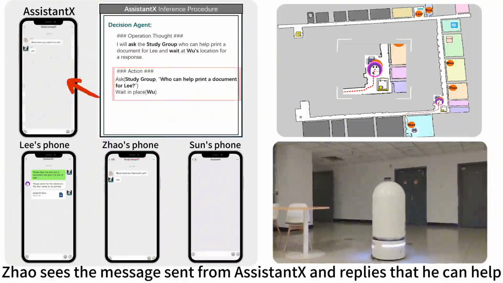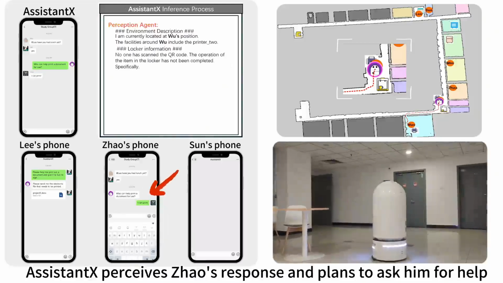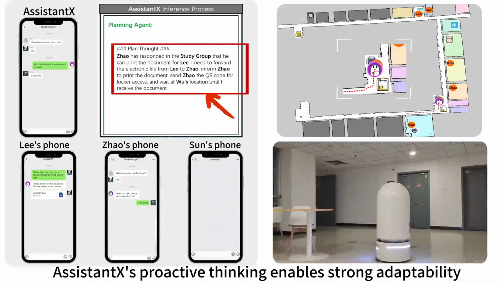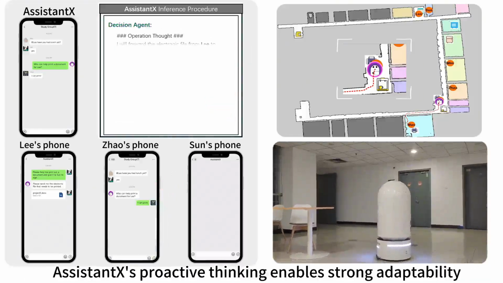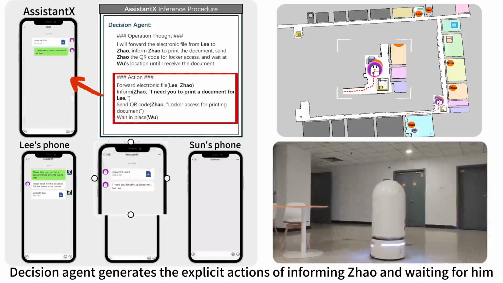Shaw sees the message sent from Assistant and replies that he can help. Assistant perceives Shaw's response and plans to ask him for help. Assistant's proactive thinking enables strong adaptability. Decision agent generates the explicit actions of informing Zhao and waiting for him.